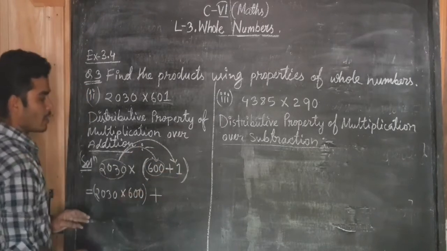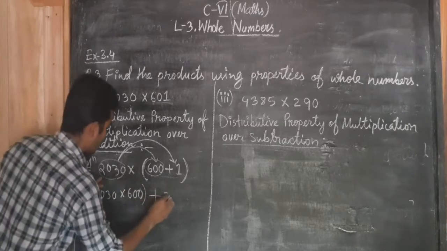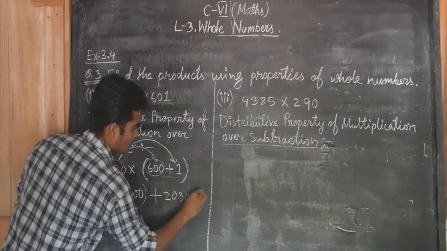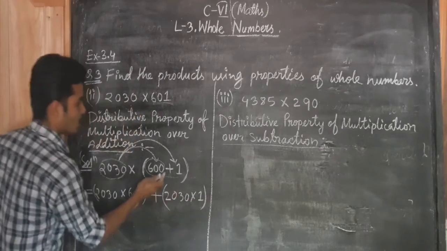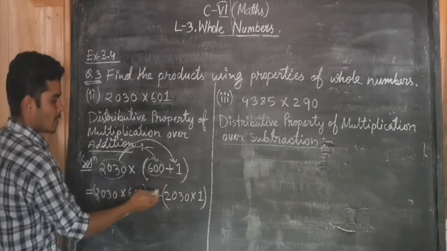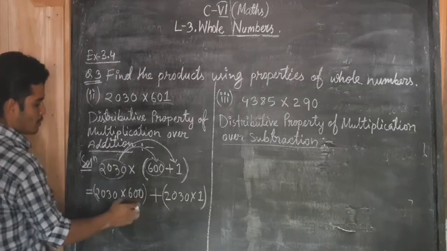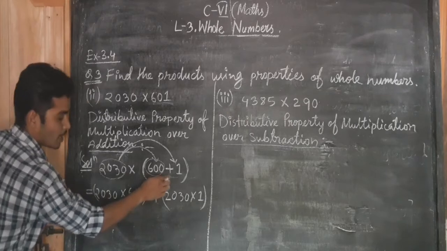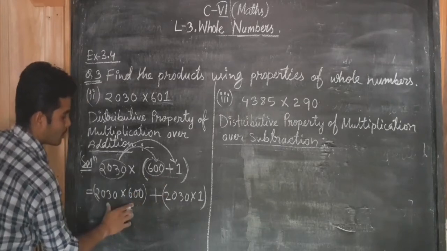Whatever number will be here, this also will be multiplied by this number. 2030 into 1. See, this middle addition symbol came between the products of these two.